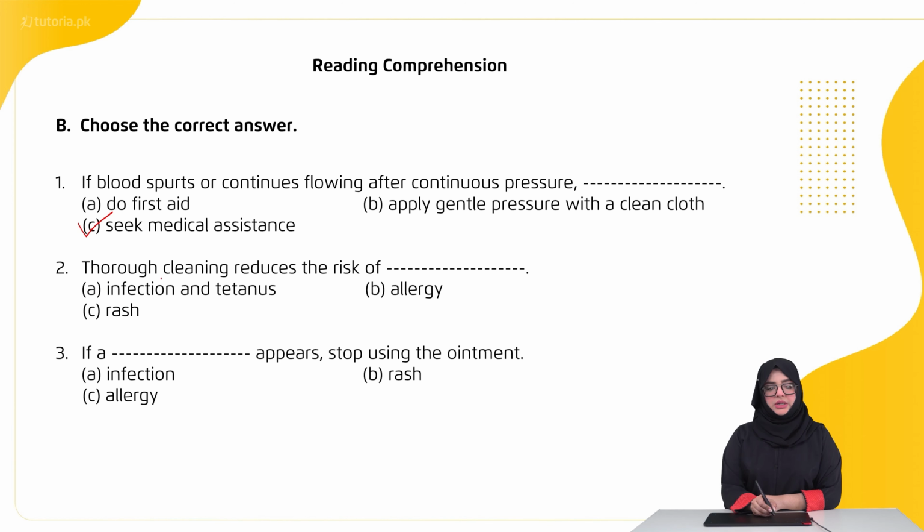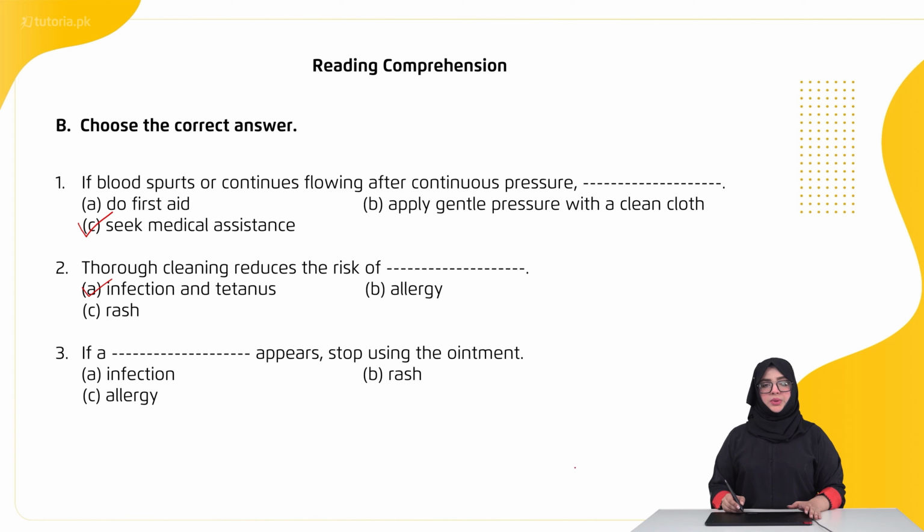Second is, thorough cleaning reduces the risk of dash. A is infection and tetanus. B is allergy. C is rash. Thorough cleaning reduces the risk of infection and tetanus, which is option A.